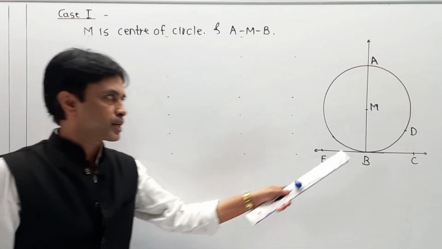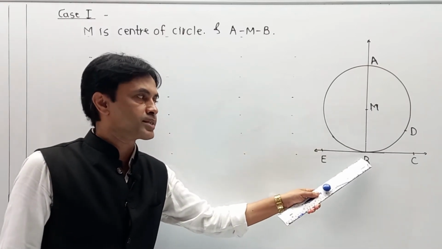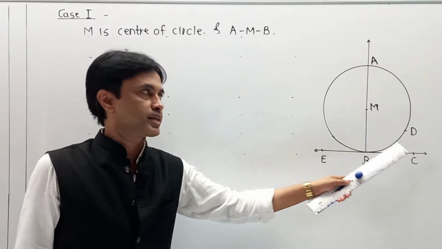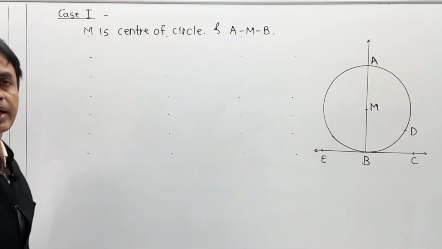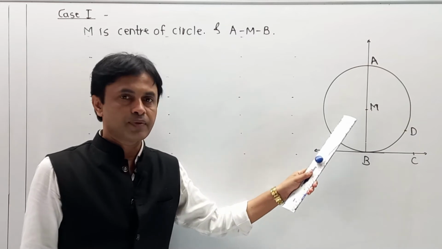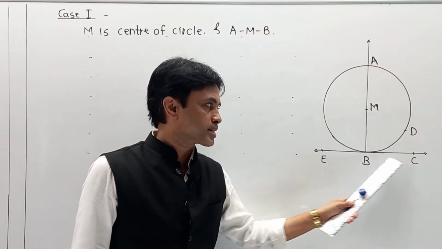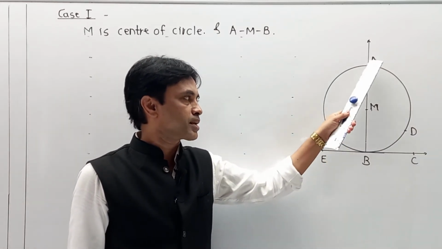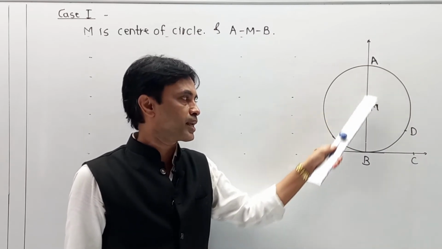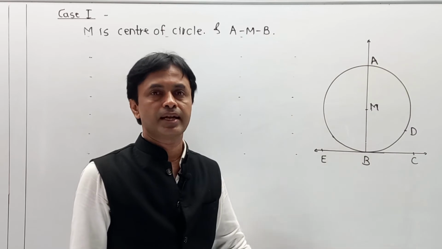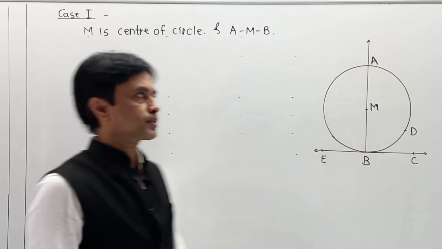Now the second part: you know that MB is a radius and BC is a tangent. Naturally angle MBC is 90 degrees. So I am going to write this in the modified part, one by one. MB is a radius and BC is a tangent, means angle MBC is 90 degrees, or you can also write angle ABC as 90 degrees. Writing that part over here.